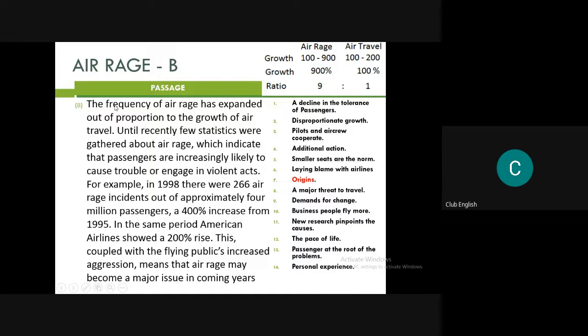Now see, the frequency of air rage, that means 9, has expanded out of proportion to the growth of air travel, that is 1. So that means there is a great change in the proportion also. I mean, the frequency of air rage has expanded out of proportion means it has expanded a lot, air rage is getting more and more. Compared to the growth of air travel, it is many times much higher. So understanding the meaning of it and then taking the right option is the right way. So disproportionate growth comes from the meaning of it, not by the proportion word.